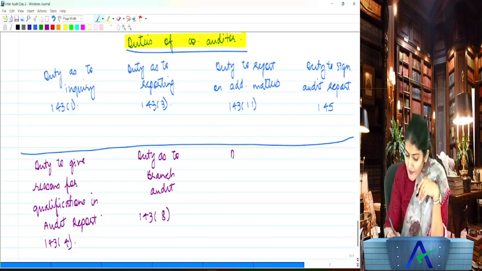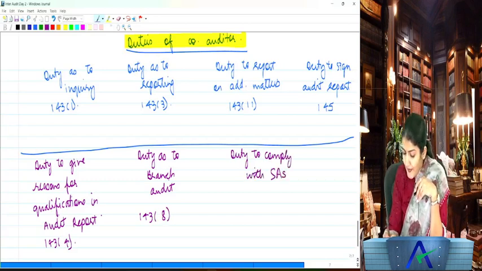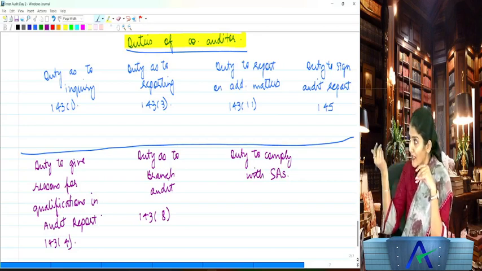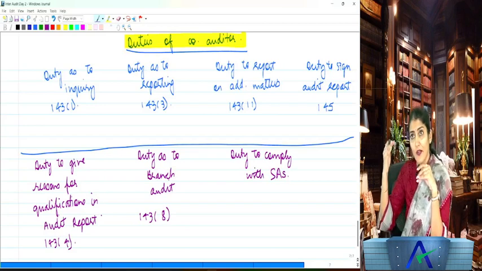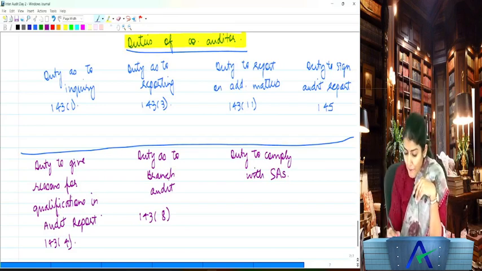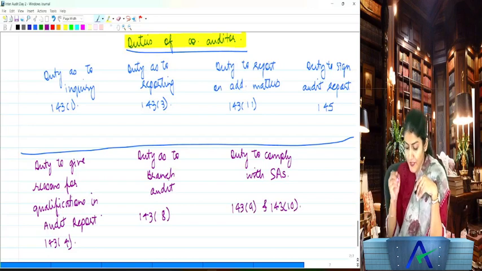Then the next duty of the company auditor: duty to comply with the standards on auditing. Do you remember SA? Yesterday did we discuss accounting standards and auditing standards? Auditing standards are called SA, the standards on auditing. So duty to comply with the auditing standards, 143 subsection 9 and 143 subsection 10.